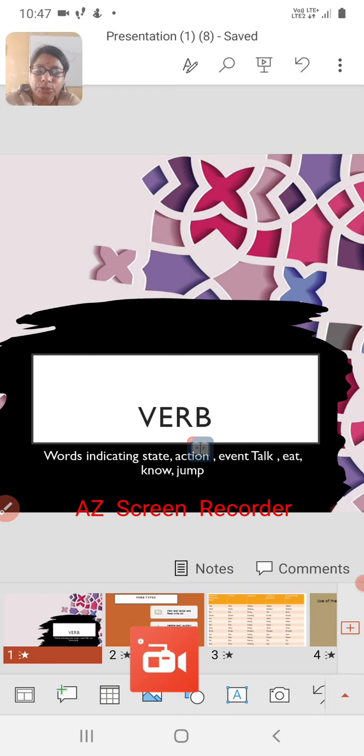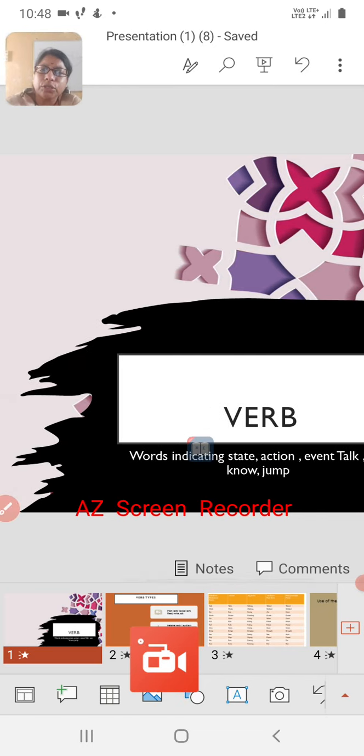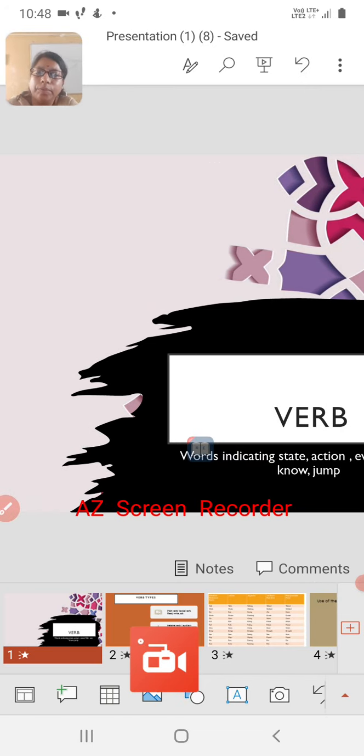It's not action only. Along with the action, these words, that is the verbs, indicate state or event also. So this is a brief definition of the word verb.